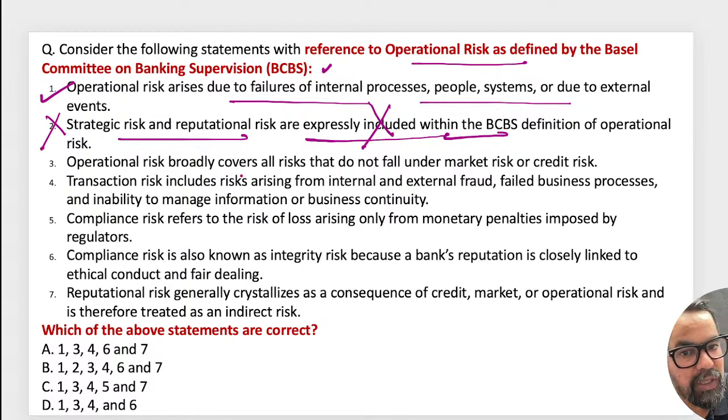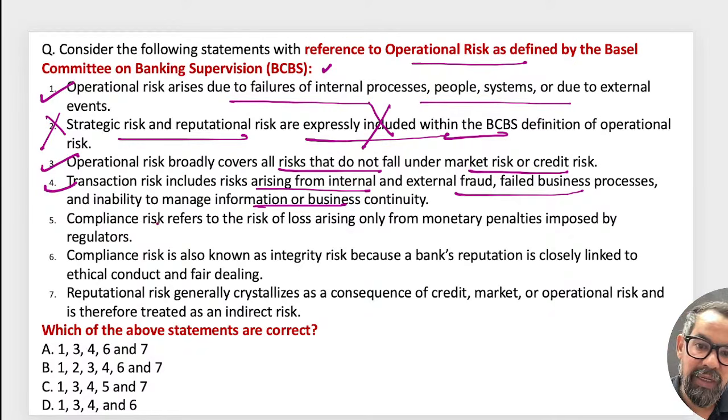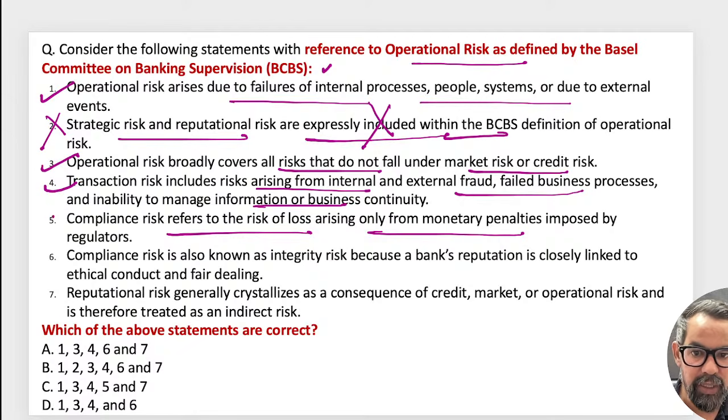The next one, operational risk broadly covers all the risks that do not fall under market risk and credit risk. The next one is transaction risk. Transaction risk arises from internal fraud or failed processes or inability. Yes, true. The next one, compliance risk is the risk of losses arising only from monetary penalty imposed by this.